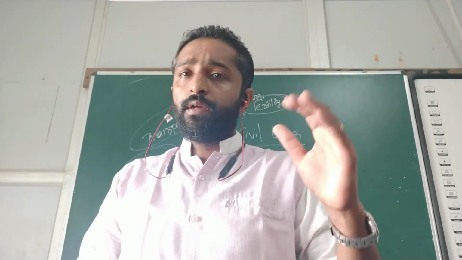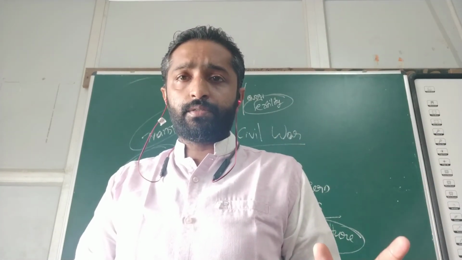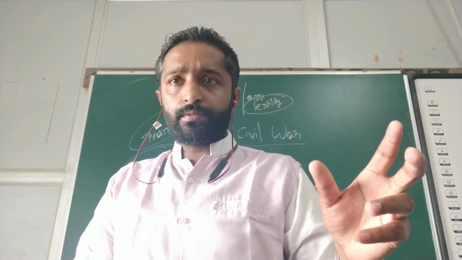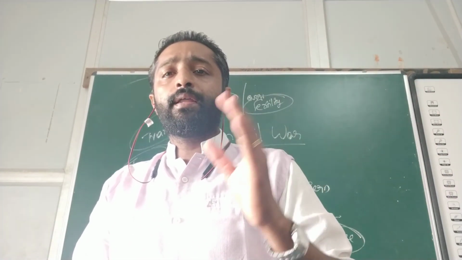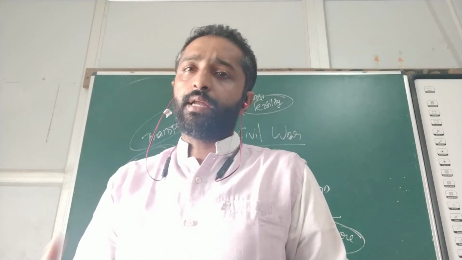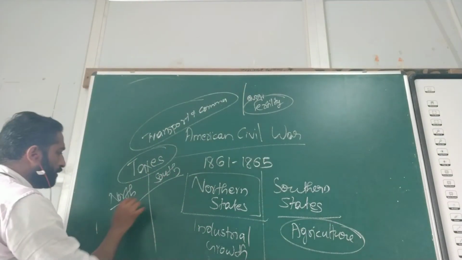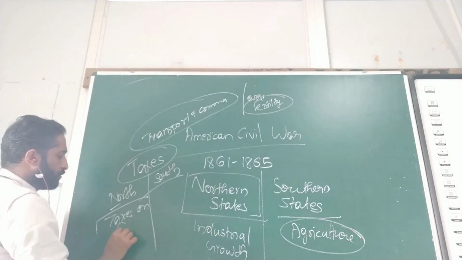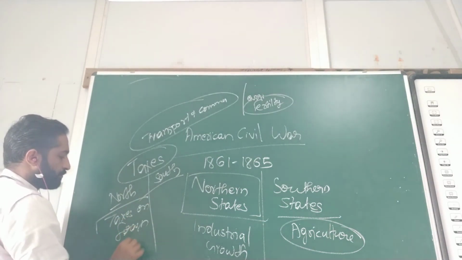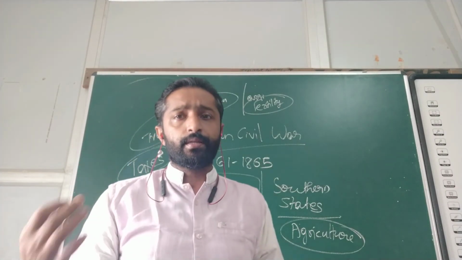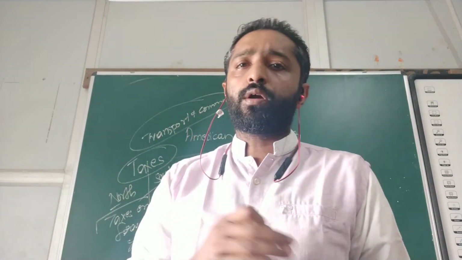They were industrialists, so they wanted a tax on the foreign goods so that there would be an increase in the demand for the local goods.